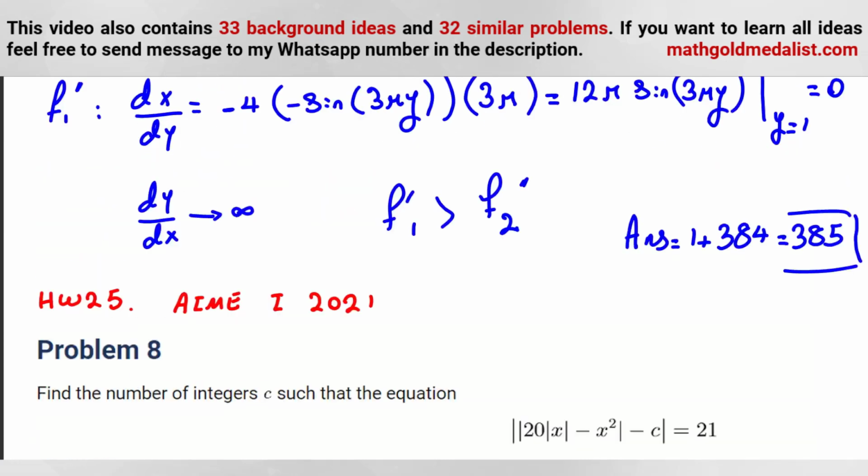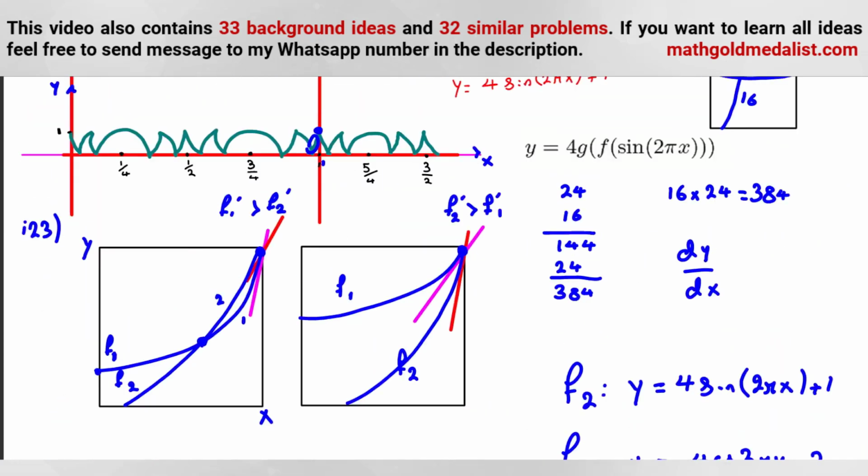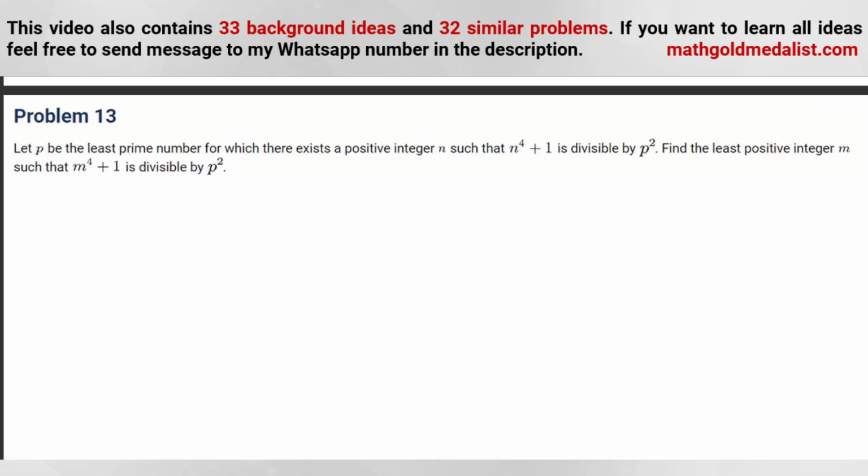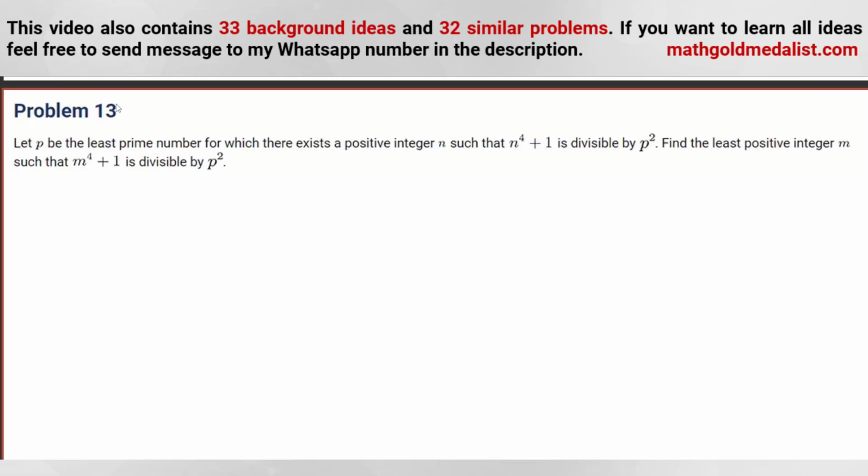First, you should know order is what. You should know Little Fermat's theorem is what. Idea 23, idea 24. Idea 24 is what? Okay. If I want to tell you order is what, for example, order of a mod n supposes d. GCD of a and n is 1.